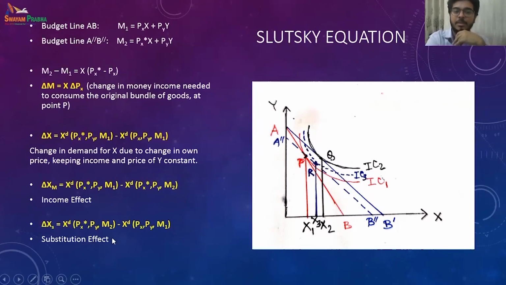The same goes for the substitution effect, which is nothing but the change from PX star to PX. Similarly, M2 and M1, from here to here, M2 to M1, and the price has also changed. Here, at point P, I was at PX. At point R, I have a new price, that is PX star. So this is the substitution effect, where both my real income as well as my price are changing. So this is nothing but the Slutsky equation, and you can estimate the price effect, income effect, as well as the substitution effect with the change in price.